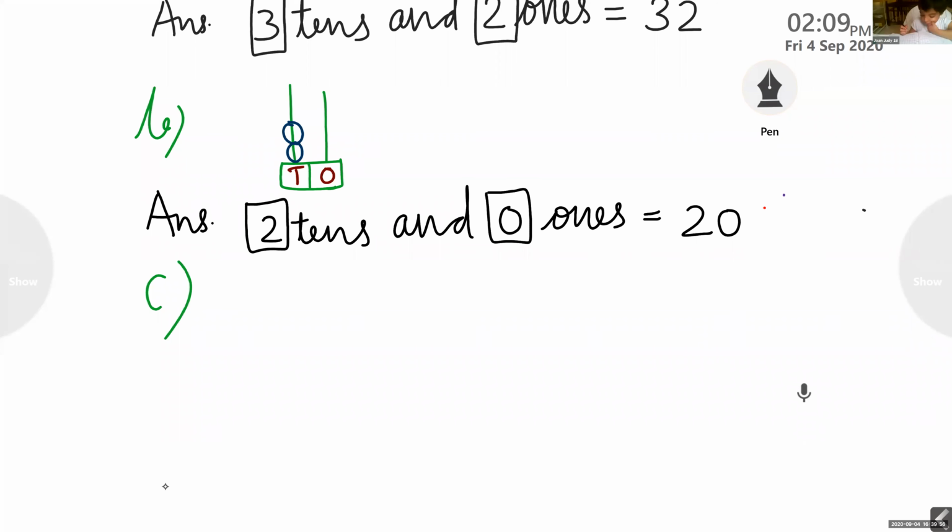So we have the second question, 20. 2 tens and 0 ones.